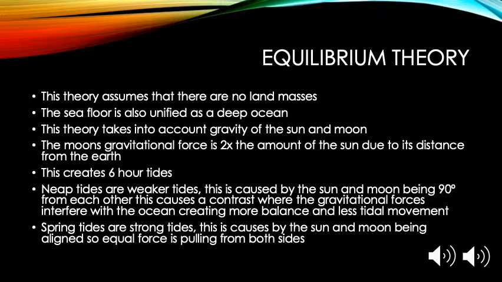Neap tides are weaker tides, and this is caused by the sun and moon being at 90 degrees from each other. This causes a contrast in gravitational forces that interfere with the oceans, creating more balance and less tidal movement. The second type of tide is a spring tide. These are strong tides, caused by the sun and the moon being aligned with equal pulling force from both sides. This creates 2 larger bulges and 2 small bulges on the Earth's oceans, creating large tide differences.